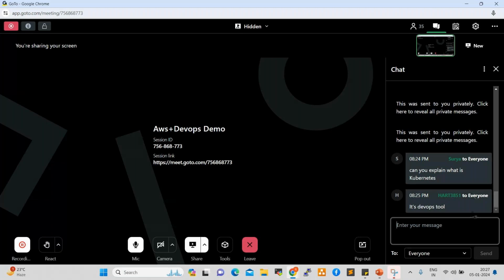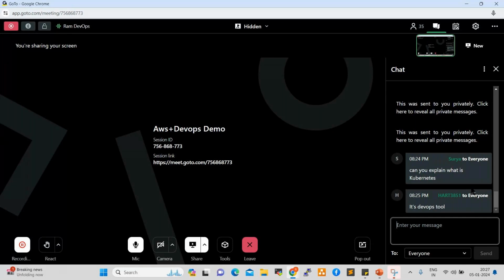Kubernetes is a DevOps tool. Can you explain about Kubernetes? We'll see later. Kubernetes is a container orchestration tool that we will see later. That is a big topic that will take 10 days. So just an overview: it is a DevOps tool, a container orchestration tool. Okay.